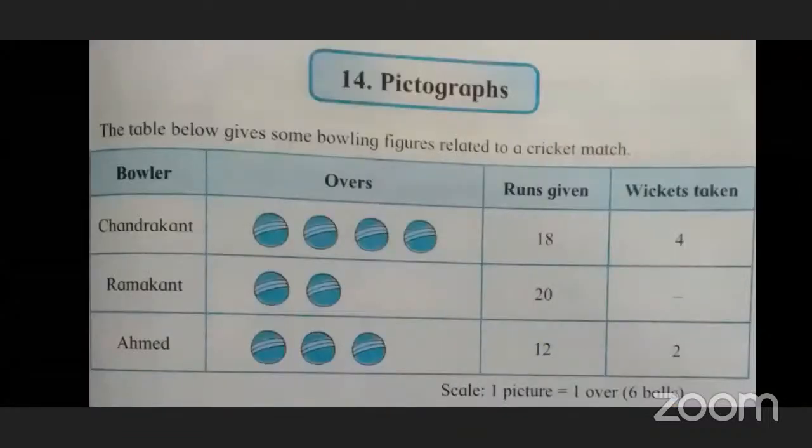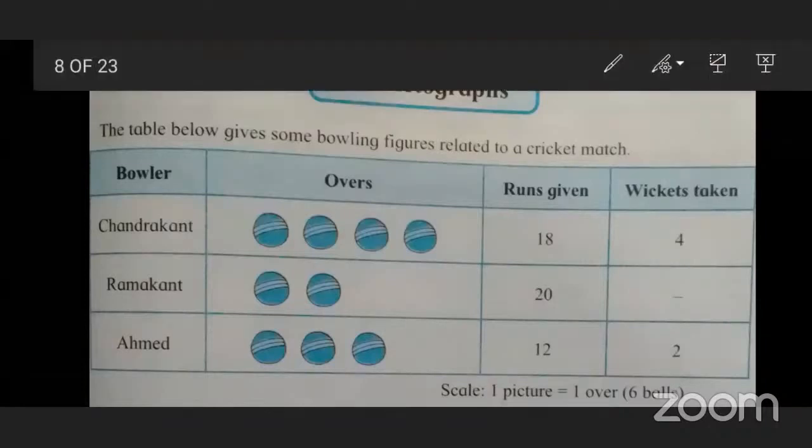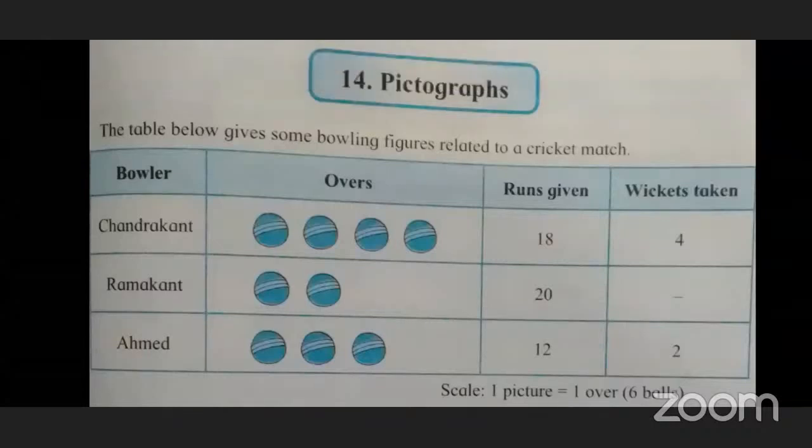Now students, come to page number 79 of your textbook, standard 5th, chapter number 14, pictographs. This is the example given in your textbook. I read the table, you have to listen carefully. The table below gives some bowling figures related to a cricket match.